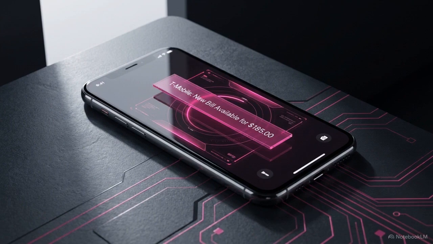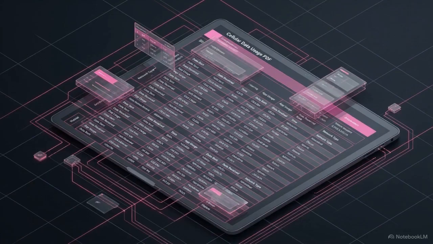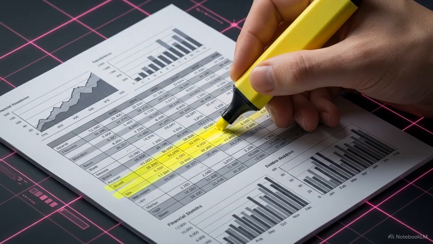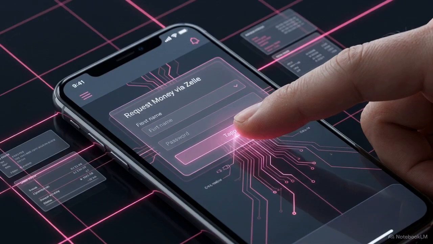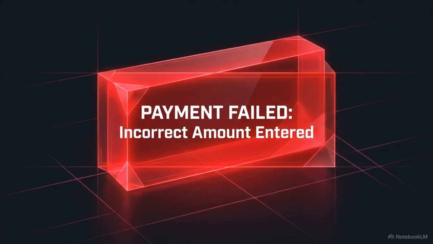Every month, the shared family phone bill drops, and every month, someone has to open a dense, multi-page PDF to figure out who owes. You are hunting through tiny rows of text to calculate device installments and shared data pools, then opening your bank app to type out individual Zelle requests. It is a repetitive chore that practically guarantees a typo eventually.